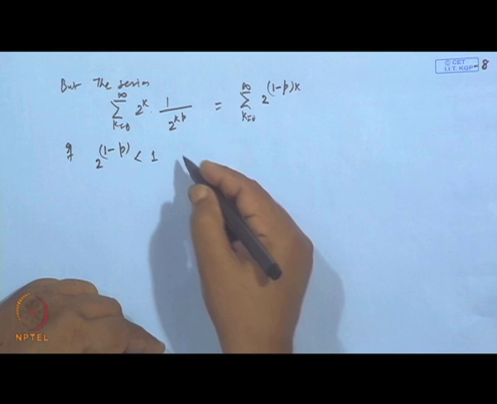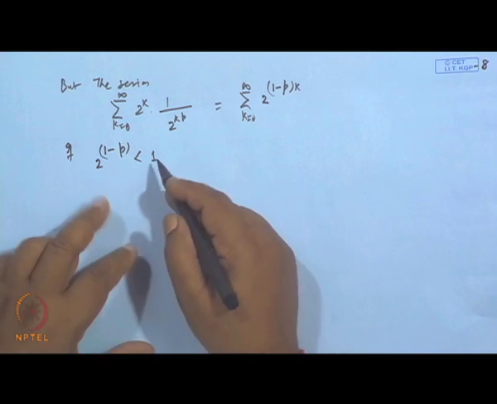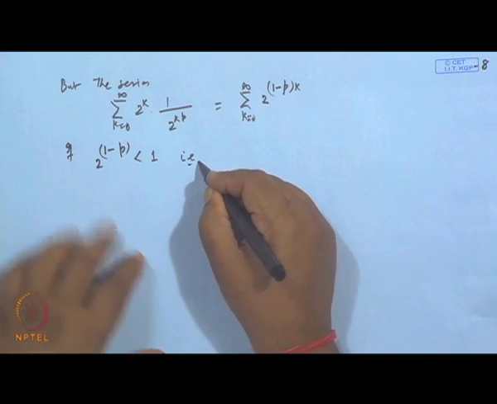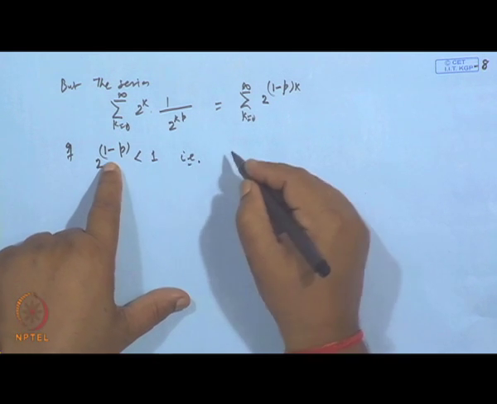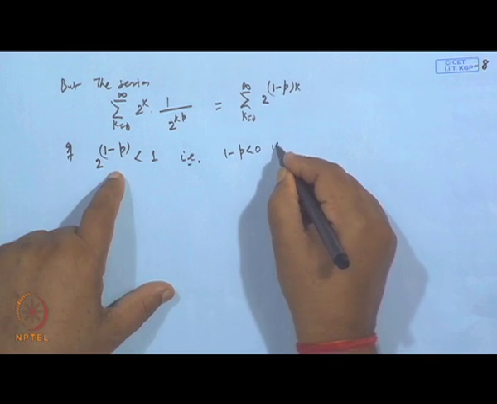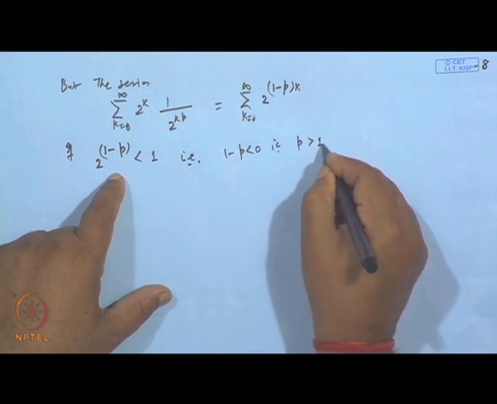This happens when 1 minus p is negative, that is, p is strictly greater than 1.